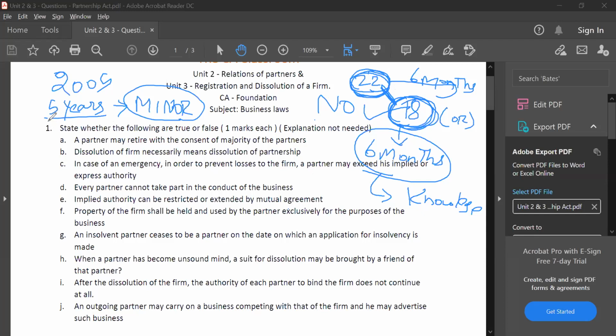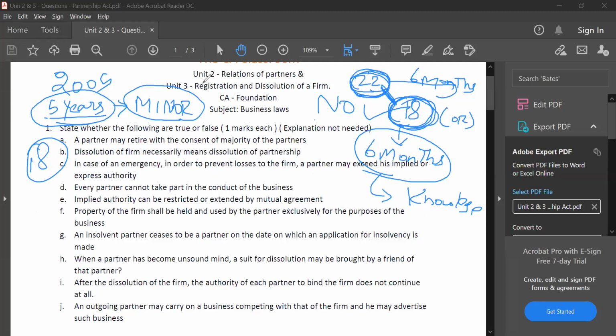See, let's say, for example, when you were 5 years old, somebody took you as a beneficial partner in some firm. You did not know about it at that time. How will you know when you're 18? Nobody has told you about it, so you won't know, right?